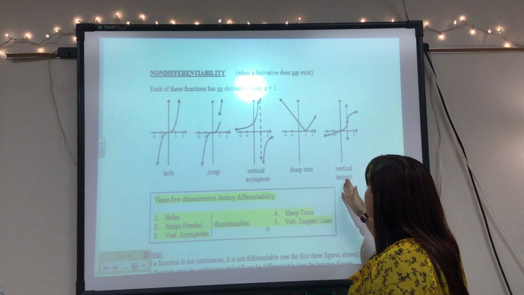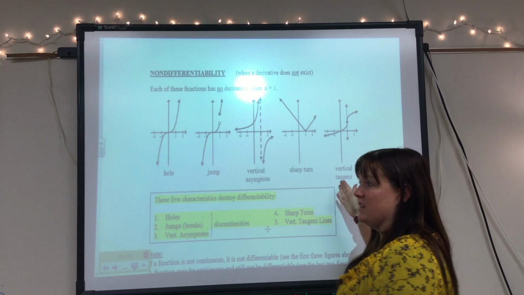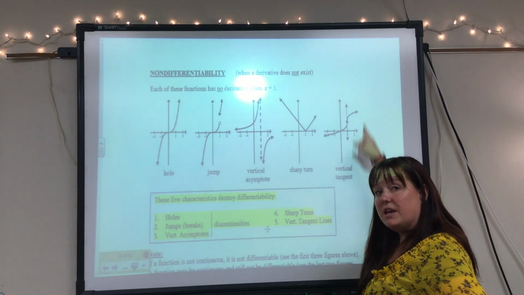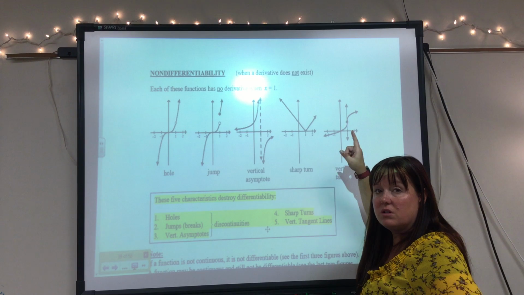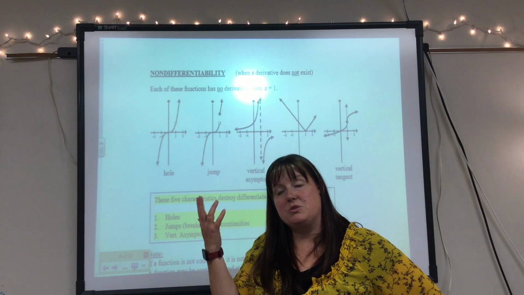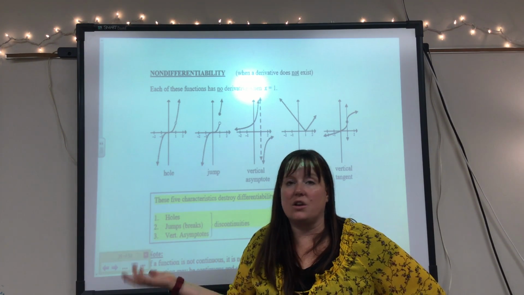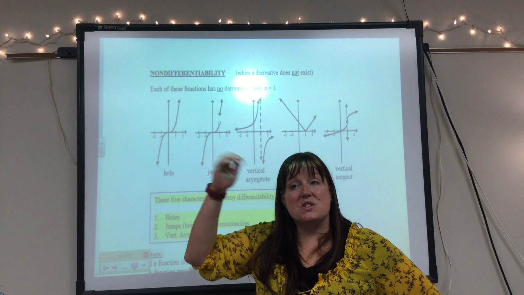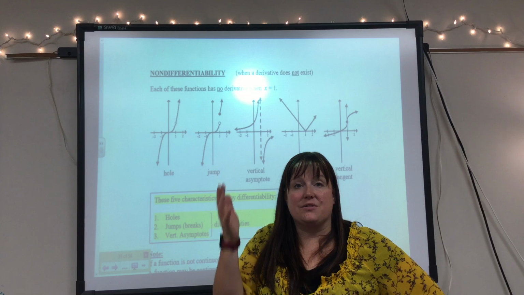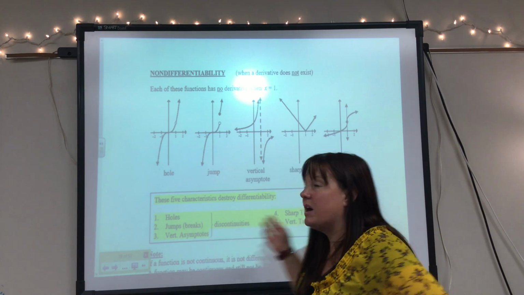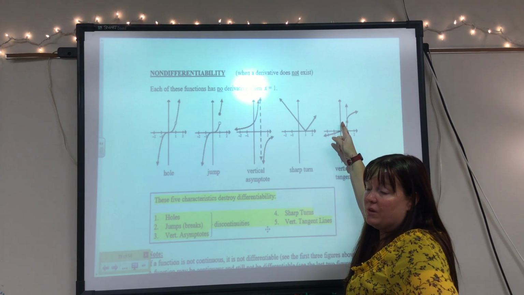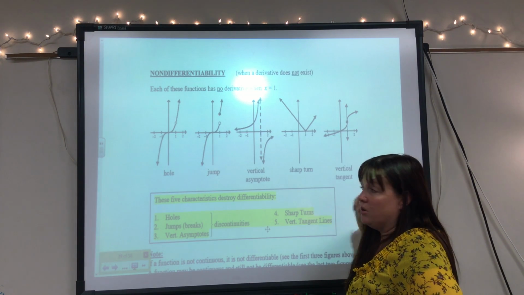Okay, and then the other place we can't is where there's a vertical tangent line. If you look at this picture, the tangent line is going to be up and down, a vertical line. We can't differentiate that because what's the slope of that line? Well, think back to slope, dude. It's undefined. So the slope of that tangent line is undefined. We can't actually differentiate at that point. So anytime a function has this kind of weird little thing where the tangent line is going to be vertical, we can't differentiate.